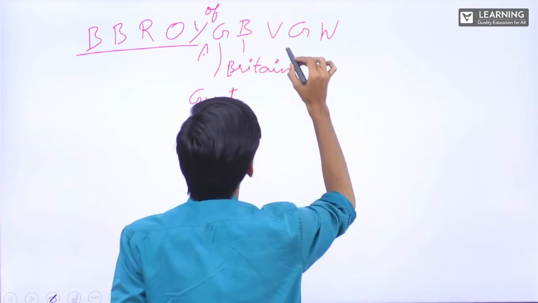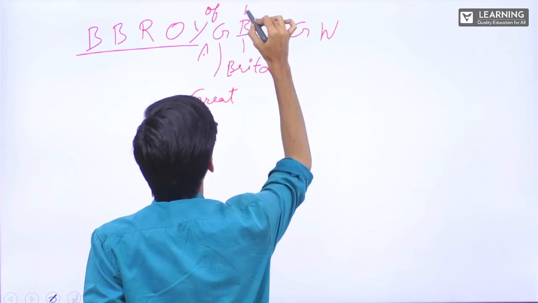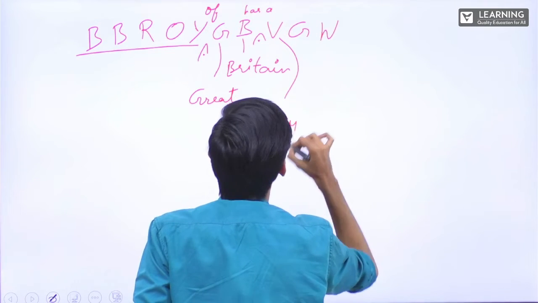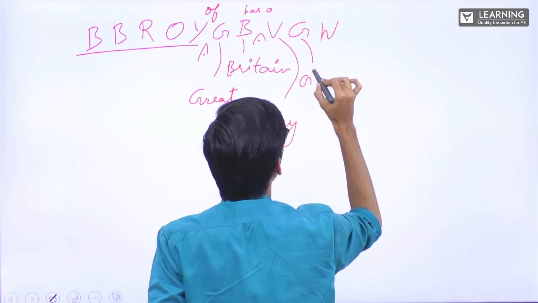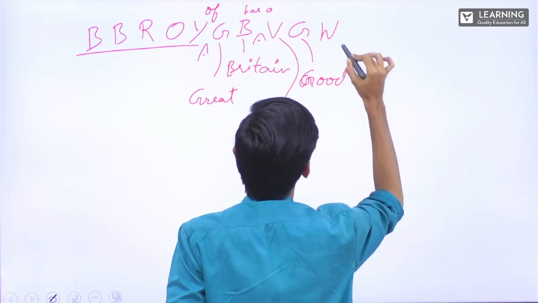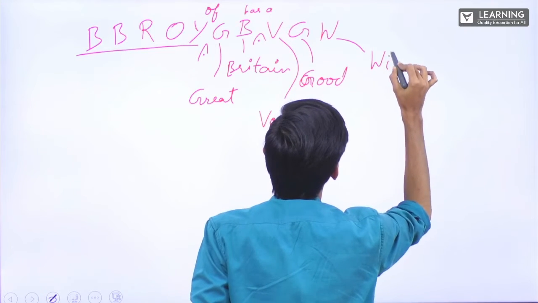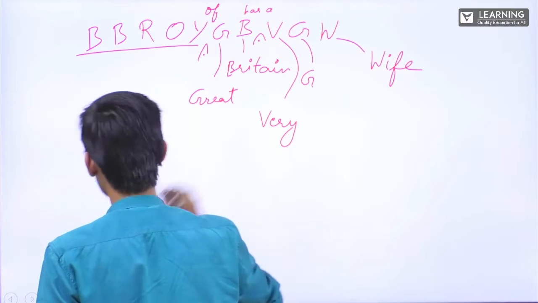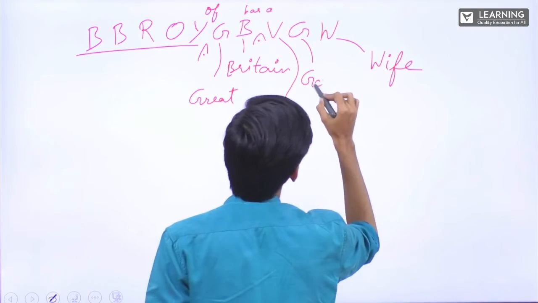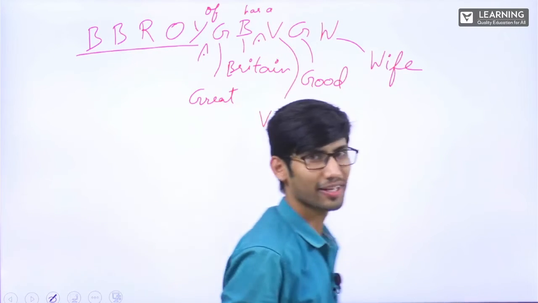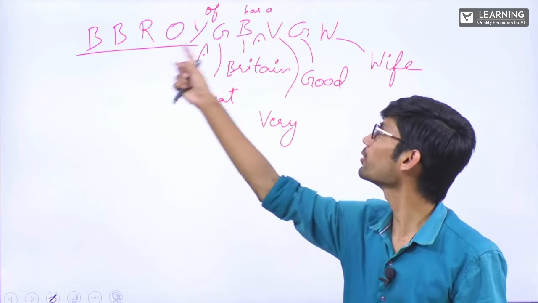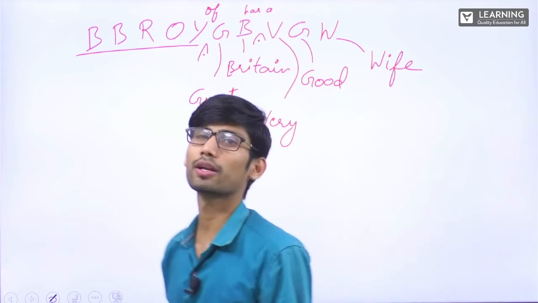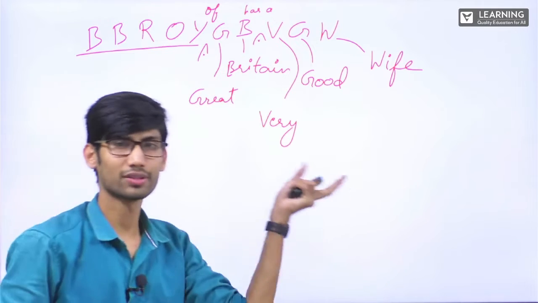B.B. Roy of Great Britain has a very good wife. Now it is easy to learn. B.B. Roy of Great Britain has a very good wife. The way you remembered 9 planets in your childhood, the same way.